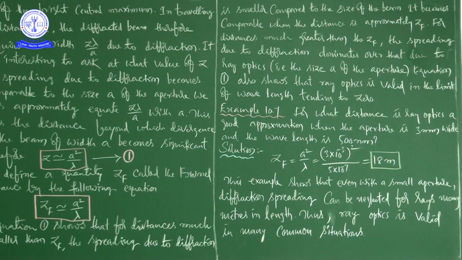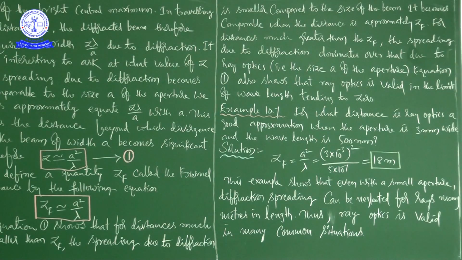The Fresnel distance came to 18 meters. Imagine how much distance 18 meters is. Based on that, you can state these two lines of information: even with a small aperture, diffraction spreading can be neglected for rays many meters in length. Thus, ray optics is valid in many common situations.